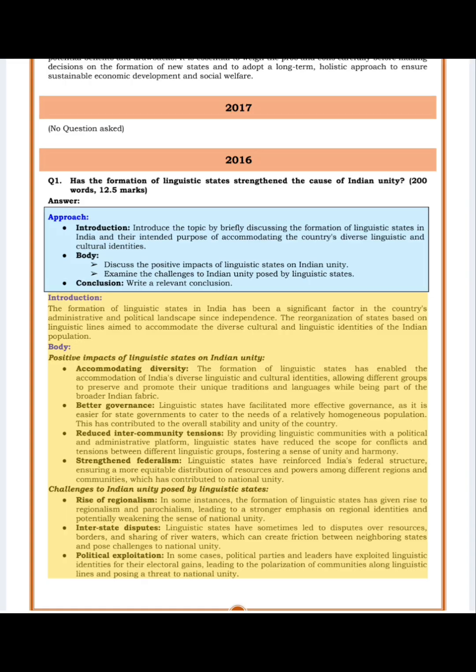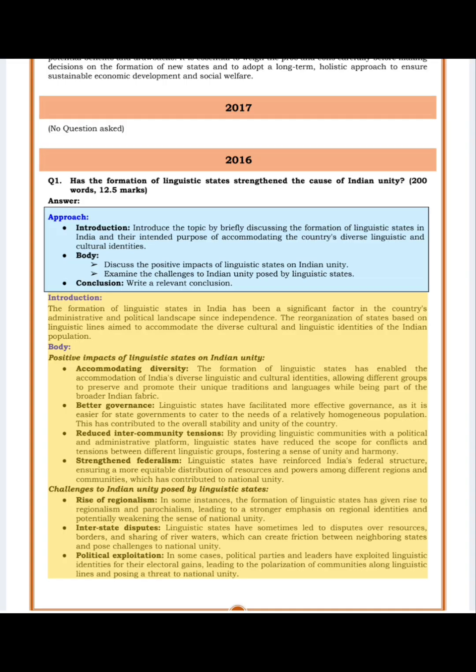Reduced inter-community tensions. By providing linguistic communities with a political and administrative platform, linguistic states have reduced the scope for conflicts and tensions between different linguistic groups, fostering a sense of unity and harmony. Strengthened federalism. Linguistic states have reinforced India's federal structure, ensuring a more equitable distribution of resources and powers among different regions and communities, which has contributed to national unity.